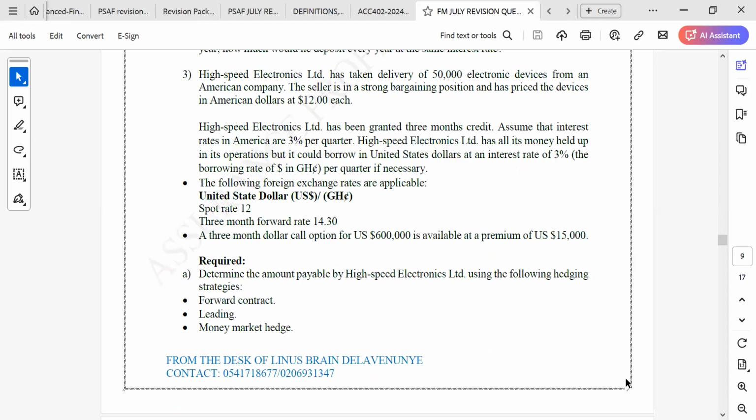You are going to be paying interest of 3%. They're supposed to give you the investing rate for the dollar and the borrowing rate for the Ghana cedis, but over here they are all 3%. So the borrowing rate in Ghana is still 3%. This is the amount that they will be giving to you now. This will increase by 3% at the end of the period, which is the 3 months.